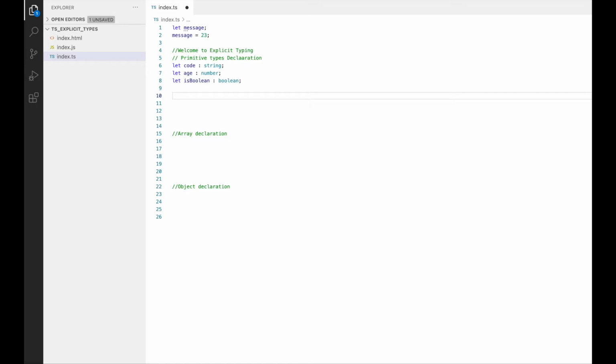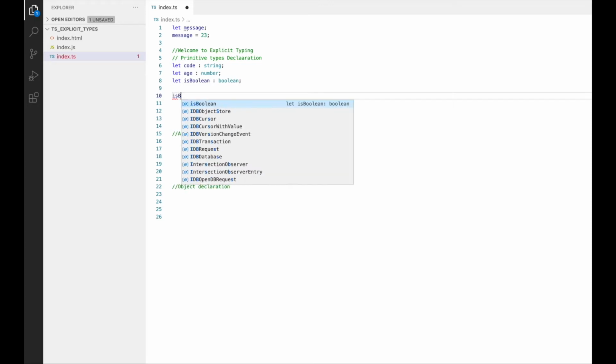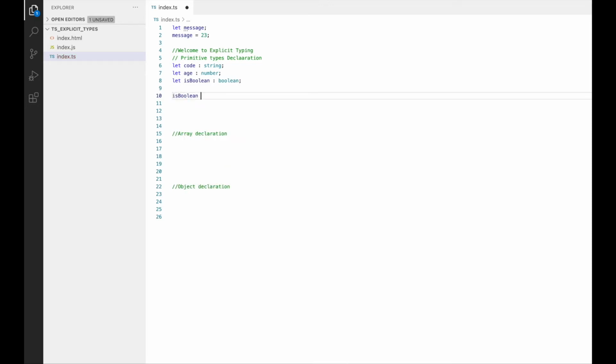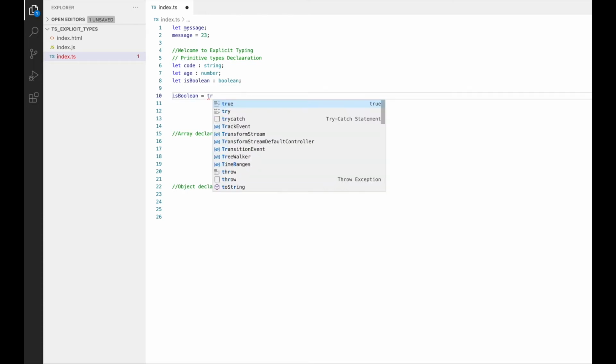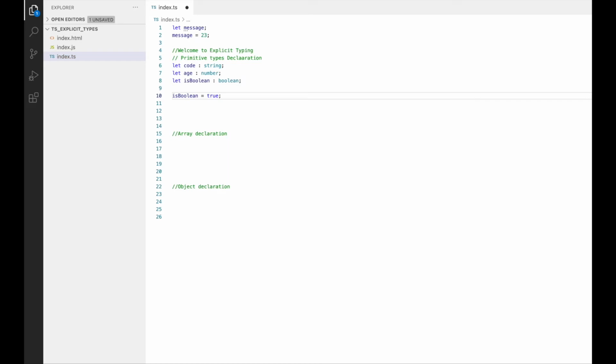Now let's say if I want to give any of the above variables a value, let's say I give isBoolean a value which is a number, isBoolean equals 20, then it won't let me do that and will give me an error as I have already explicitly defined the type of isBoolean to be of type boolean. So we are not allowed to save a number in it, but rather I can save a boolean in isBoolean equals true and it would work fine.